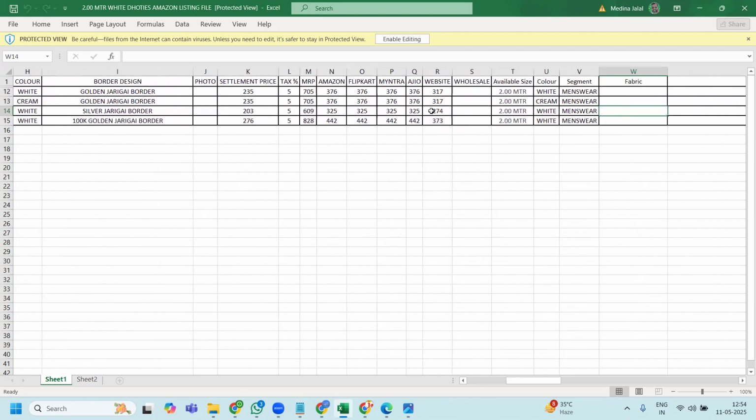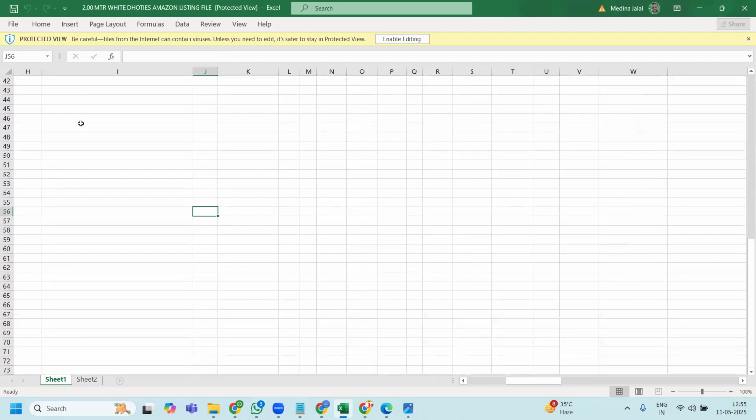As of now, I'm creating a listing which will have four variations. One is gold zari, and the other one is cream material, and the third one is silver zari. The fourth one is 100K gold zari. So there are four variations. Once the variation is created, that is called a child listing. So child SKU. Inside that, I can go ahead and change all the details.